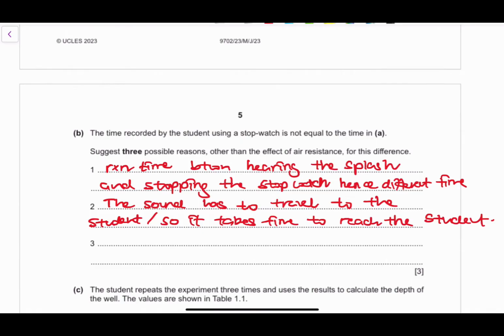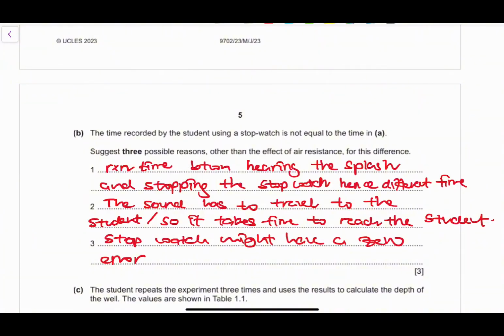So the stopwatch might have a zero error. That is another reason why this will not be accurate. Maybe the stopwatch is already at 2 seconds by the time he or she wants to start it. Because of that zero error, you won't be able to get the accurate reading that you want, right?